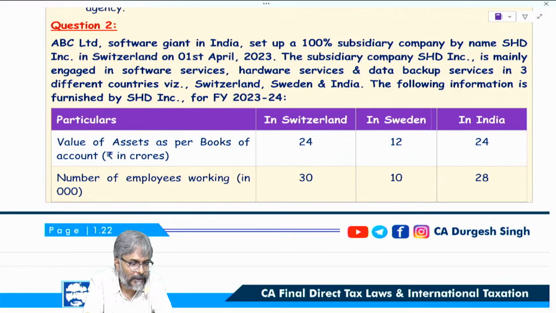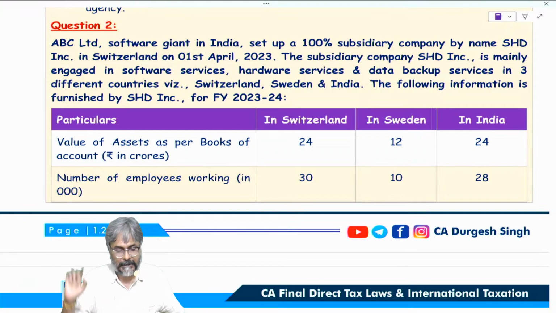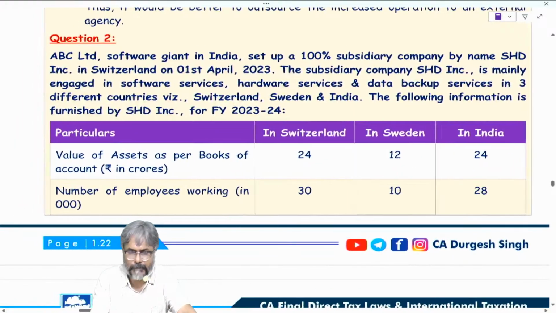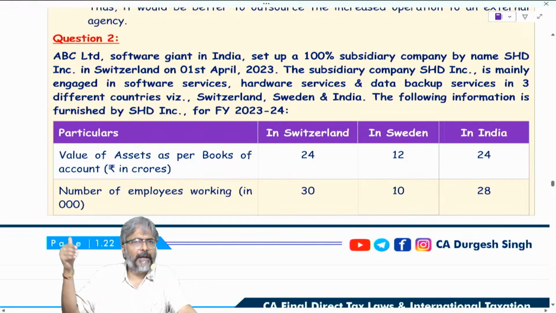The answer is no, just because it is a subsidiary. Keep that particular point in mind, students. So this is how the things should be considered over here. Therefore, the shareholding control is not important. What is important is the control over the business. All these are important aspects.